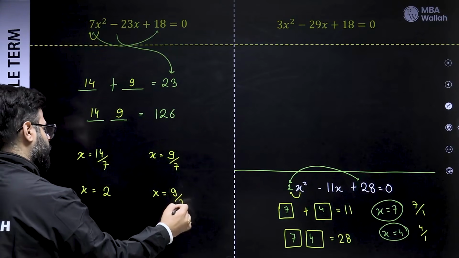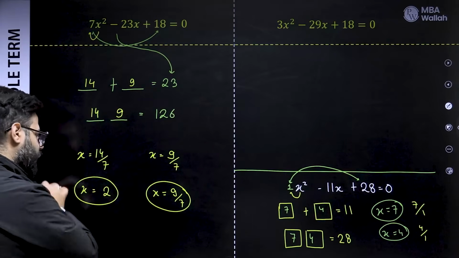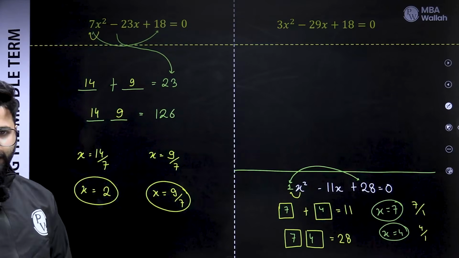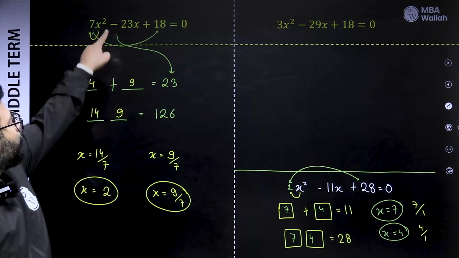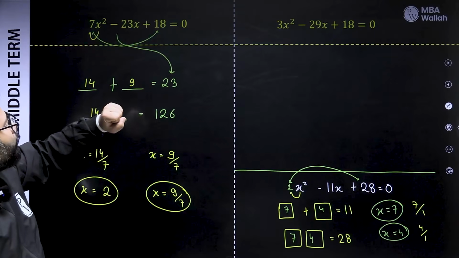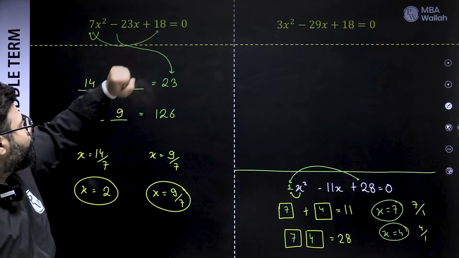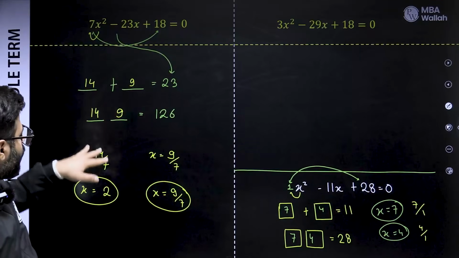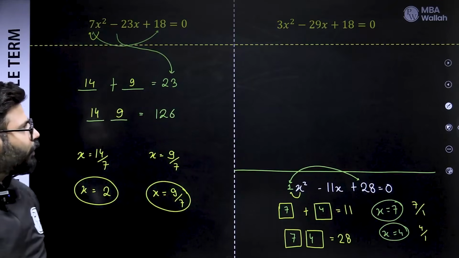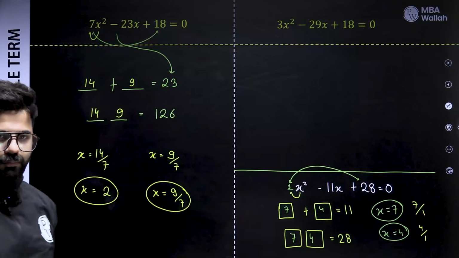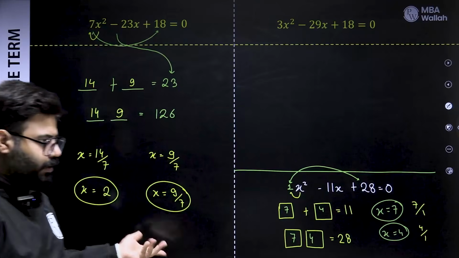Still we are fast, right? So these are your answers. So sum, change the sign of the coefficient of x, write it down. Product, first and the third, that means coefficient of x square and constant term. Once you get the answers, divide them by the coefficient of x square. Now your turn, try that. Pause and try. If you get the right answer, superb.